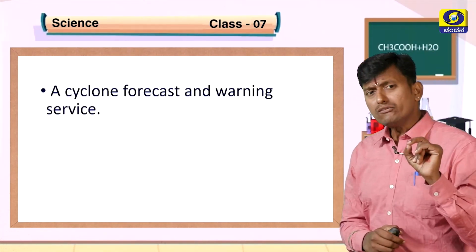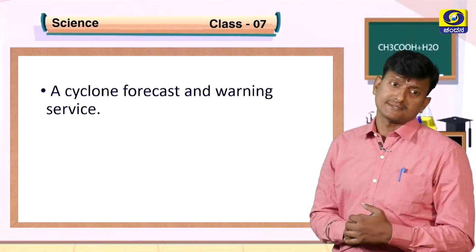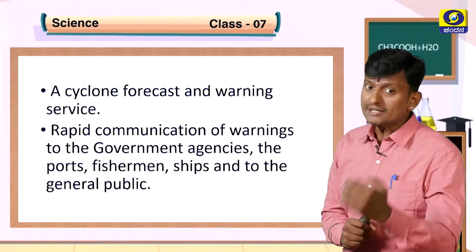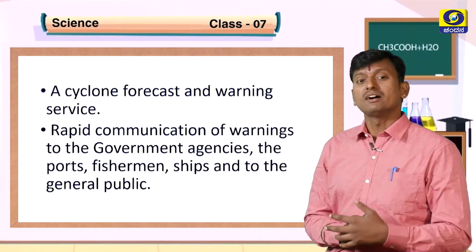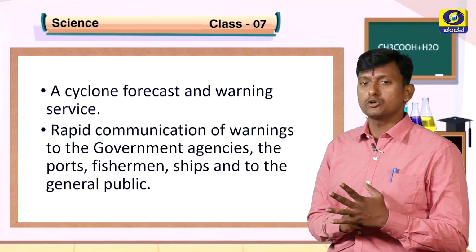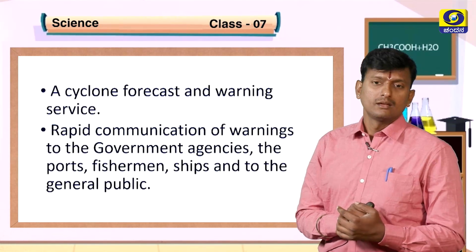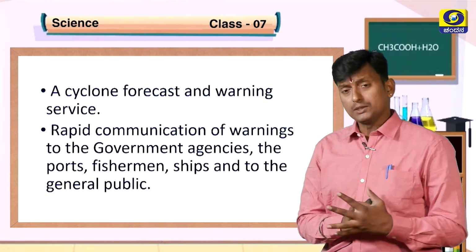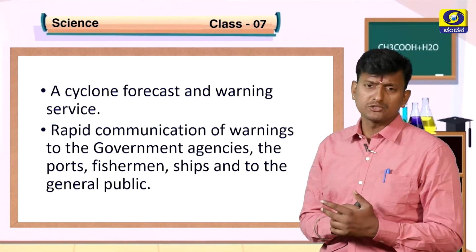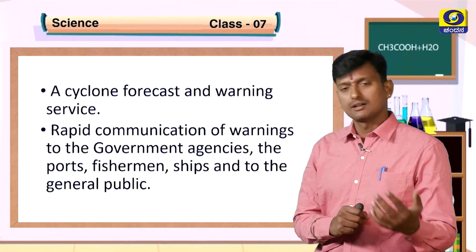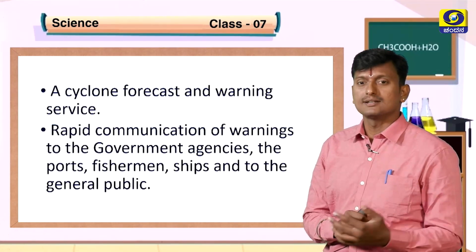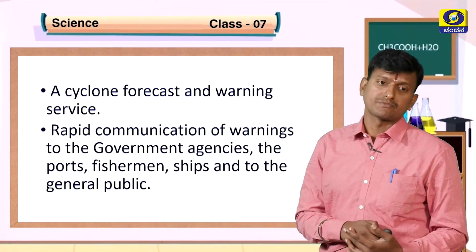A cyclone forecast and warning service, that is, the rapid communication of warnings to the government agencies, the ports, fishermen, ships and to the general public must be given in order to protect from the cyclone. So they are going to give information to these people, mainly to fishermen who are going to catch fish in the sea, and also ships, regarding these cyclones in advance.